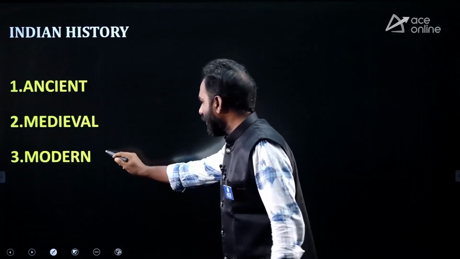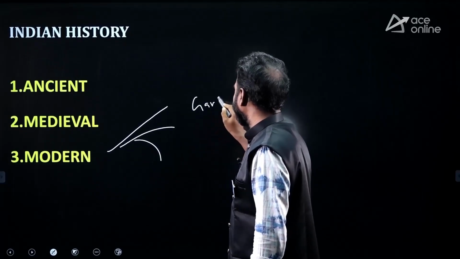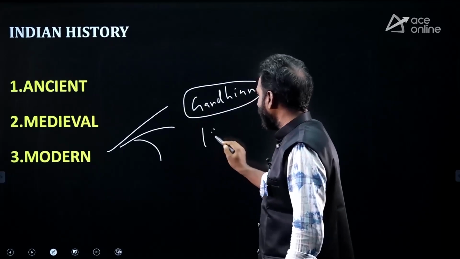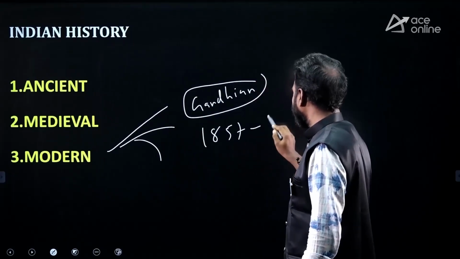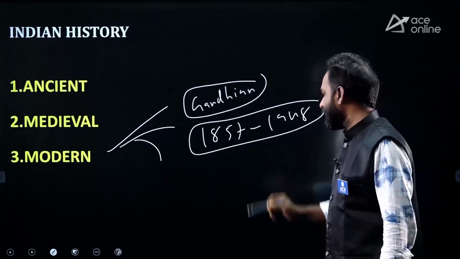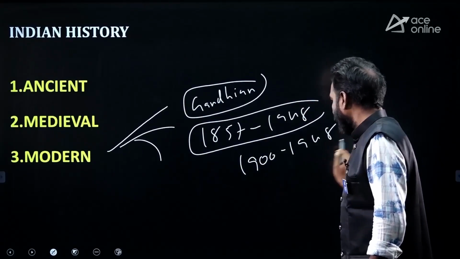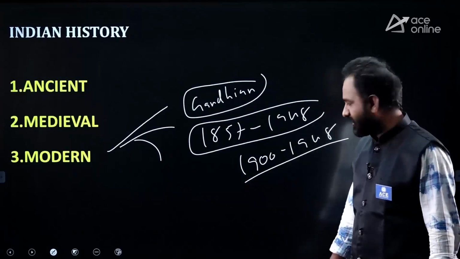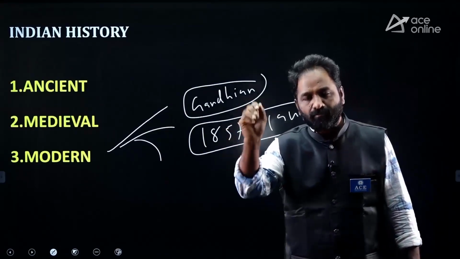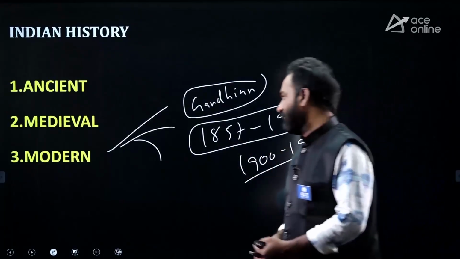Okay, come to modern history. Where you have to focus more is called the Gandhian phase. Please give more importance to the Gandhian phase. I can say that what happened after 1857 to 1948 is very, very important. This period is very crucial. Whatever happened 1900 to 1948, for instance, if there are 3 questions from modern India, 2 questions are from this period only, 1900 to 1948.